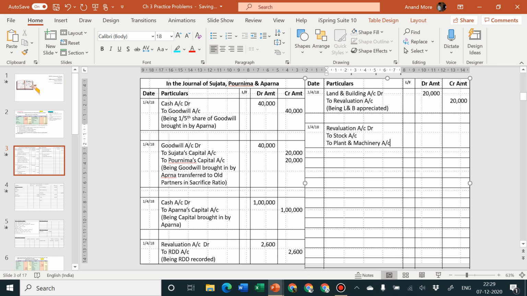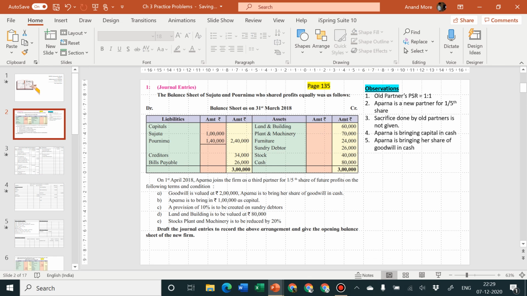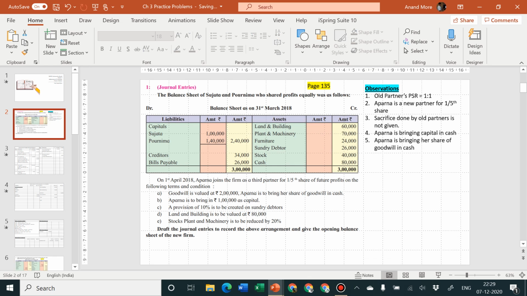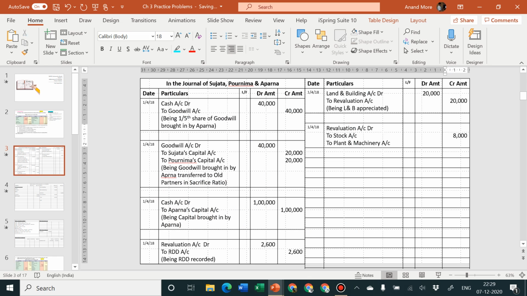The amount of revaluation will be recorded afterwards. Let us consider first of all the amount of stock. The original amount of stock was rupees 40,000, of which we are going to calculate 20%. That goes to 8,000. So I'm going to write here 8,000. And then the original amount of plant and machinery was rupees 70,000. 20% of the same is rupees 14,000. So I'm going to write here 14,000.